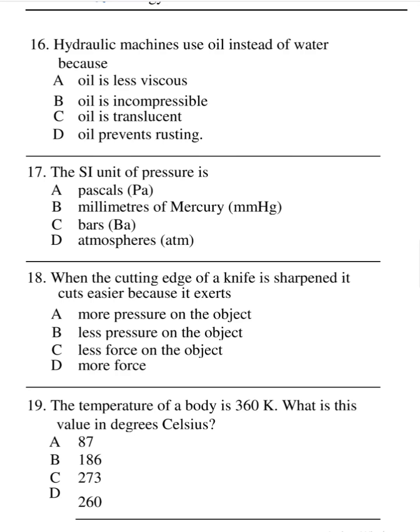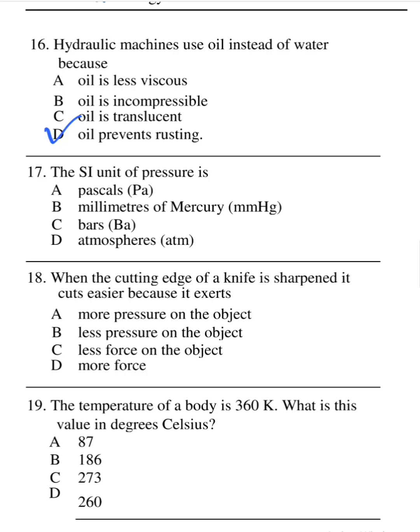In number 16, hydraulic machines use oil instead of water because A, oil is less viscous, B, oil is incompressible, C, oil is translucent, D, oil prevents rusting. That is the main reason. Water promotes rusting. Water is one of the main ingredients for rusting to occur. So machines which are made mostly of iron would need oil to be used in order to avoid rusting.